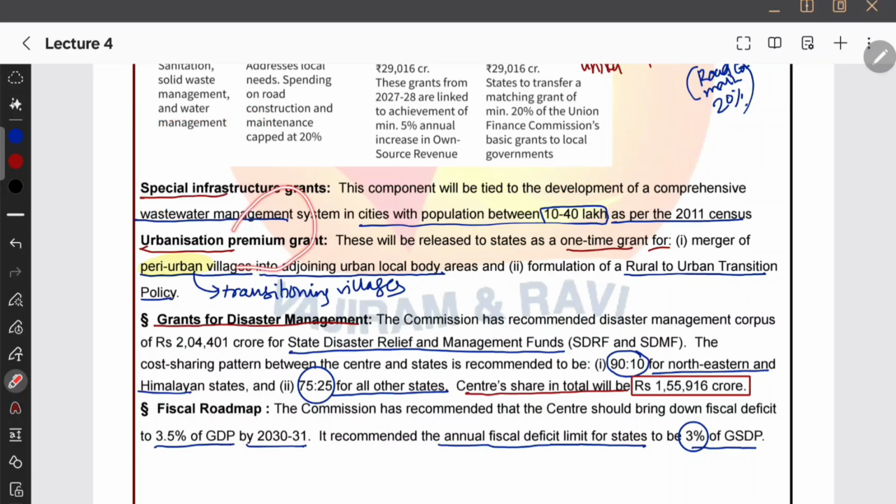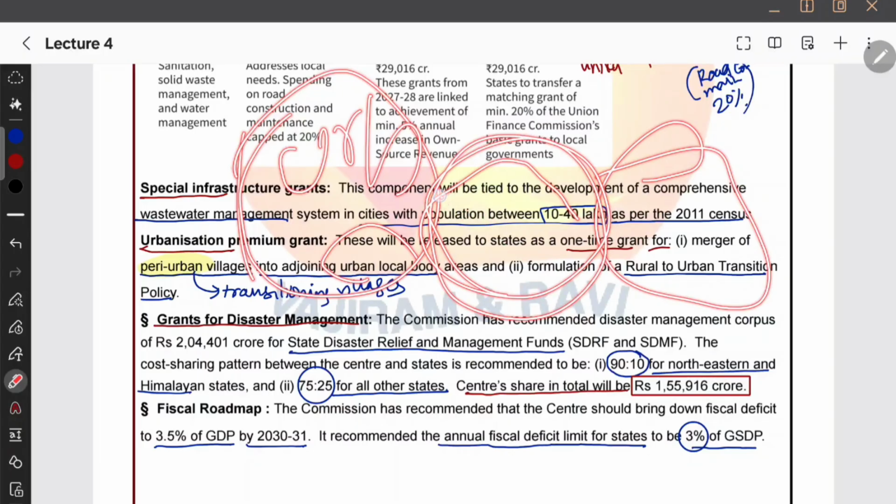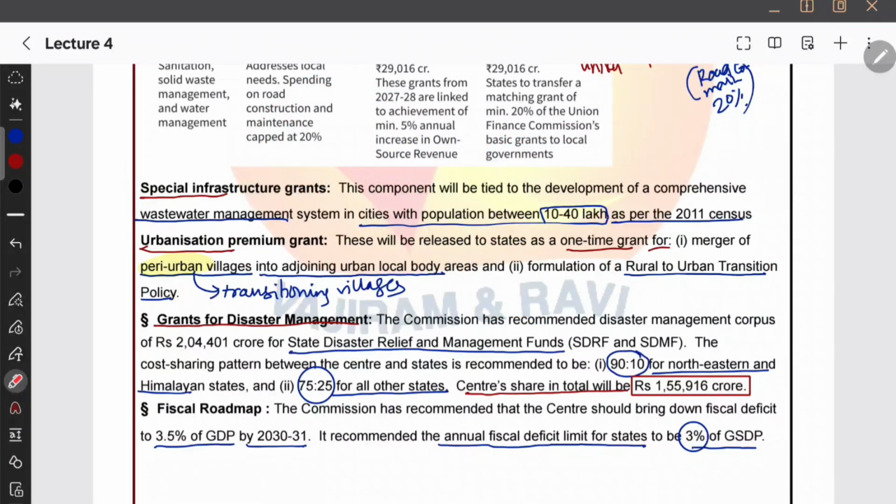And there is this urbanization grant. Urbanization premium grant, it will be a one-time grant for merger. If someone wants to become urban, there is a peri-urban village which is transitioning into urban. Because see, there is an urban area, and there is this rural area, and there is this middle zone, and this is the peri-urban zone. So some villages this side might be transitioning into urban, right? So they are peri-urban villages, and this urbanization premium grant is given to the villages who want to transition into urban.